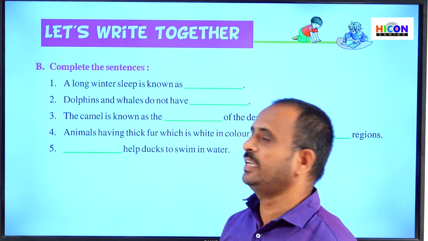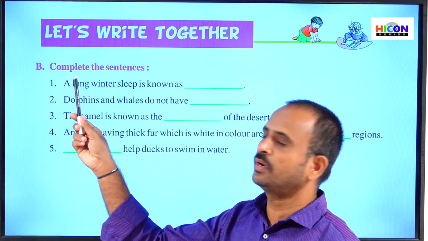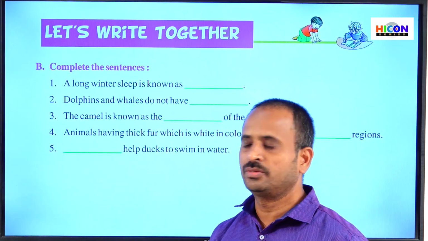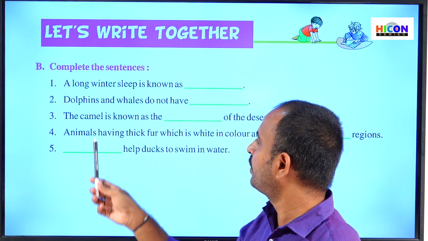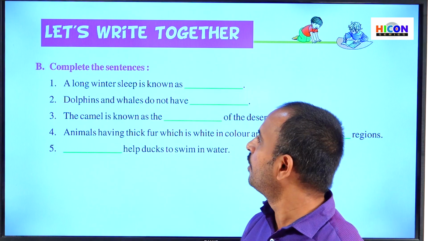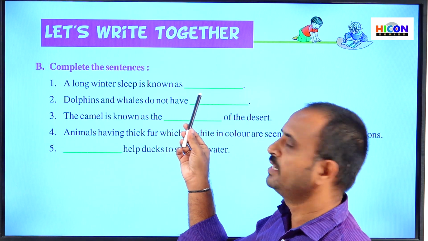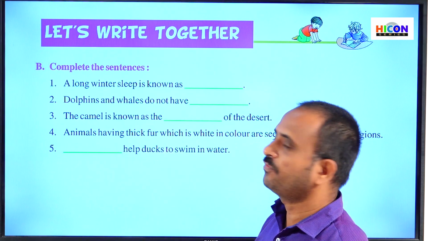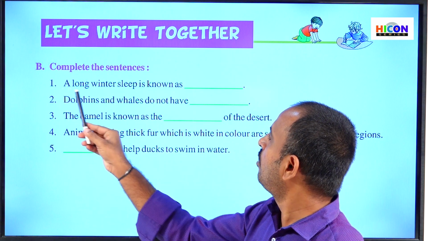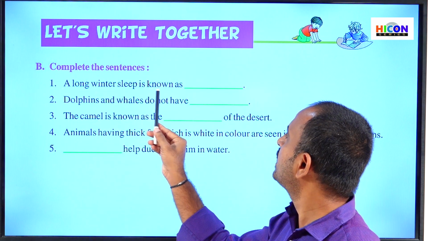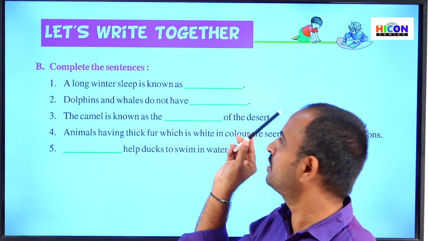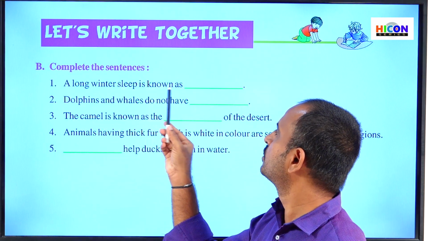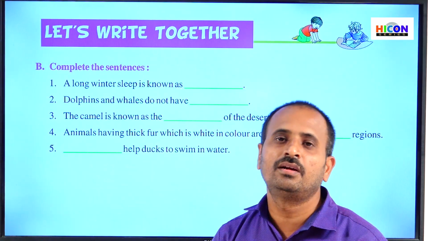So children, see the next section in our activity part, that is section B, complete the sentences. Here they have given 5 sentences and we have to fill each sentence with a suitable word. So read the first sentence: a long winter sleep is known as a dash. So children, what is the long winter sleep known as?